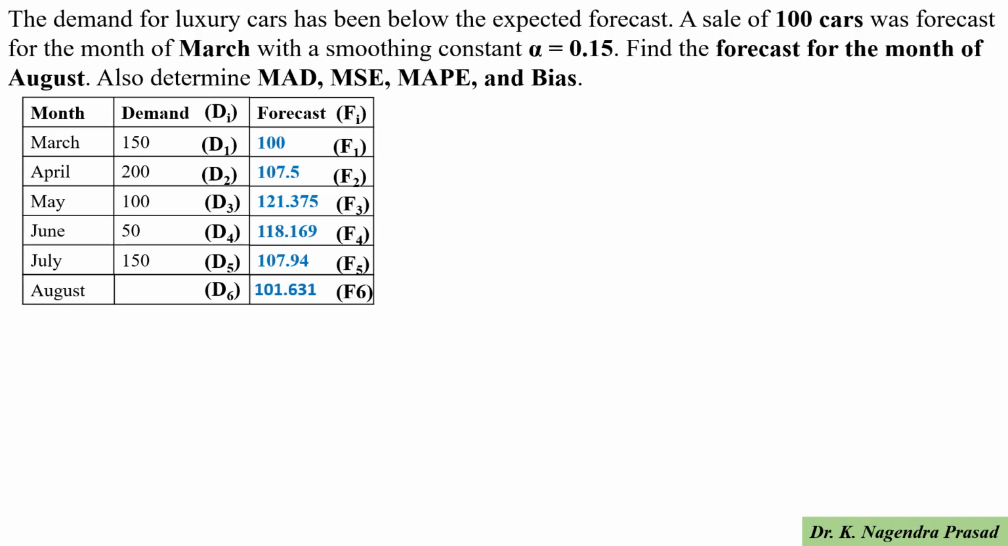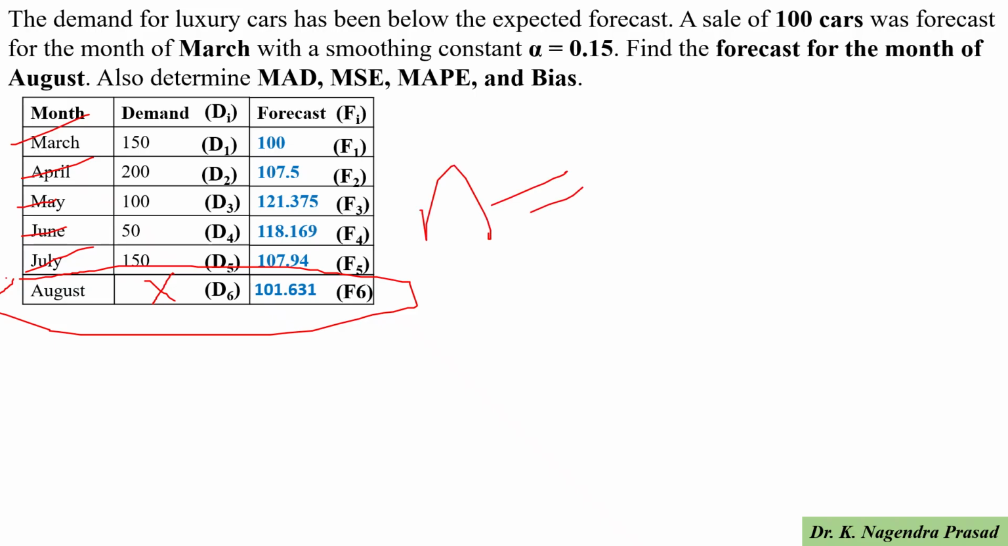Next we determine the mean absolute deviation. For the mean absolute deviation, mean square error, and mean absolute percentage error, we consider the time period of only five months: March, April, May, June, July. For August the demand is not given, so for the error calculation we are not considering the August month. So here n is only 5, because only five months of data are there.